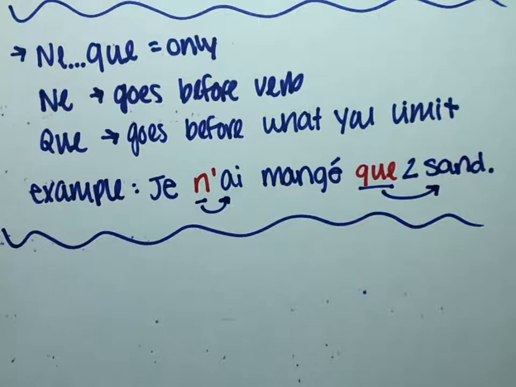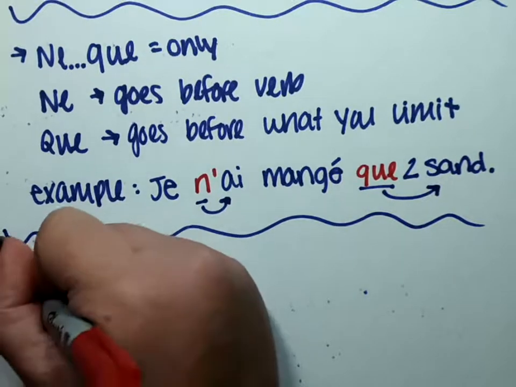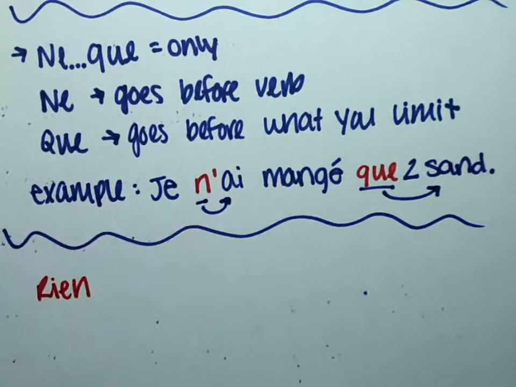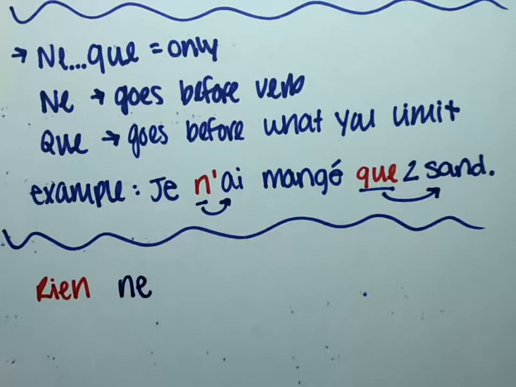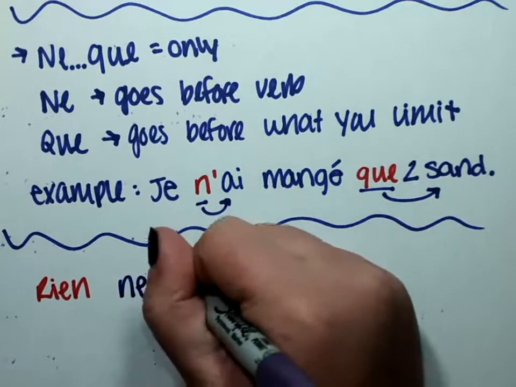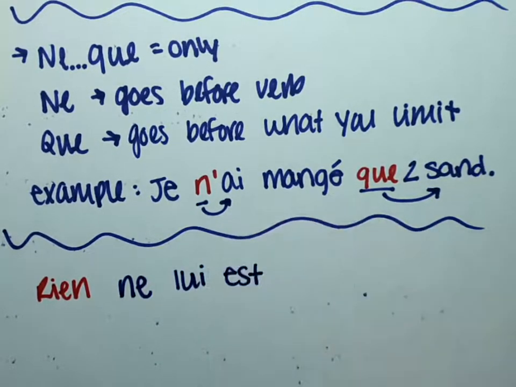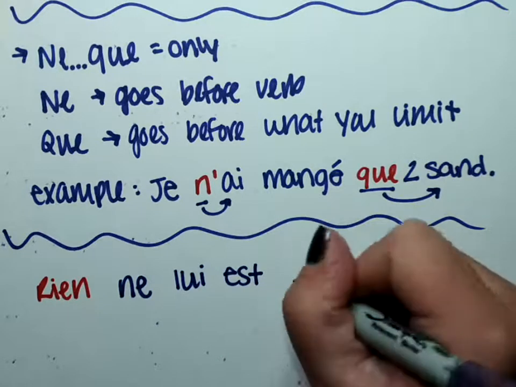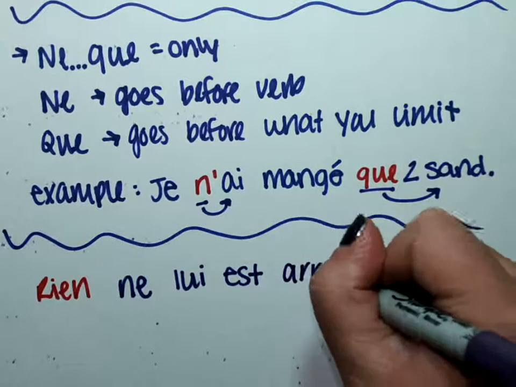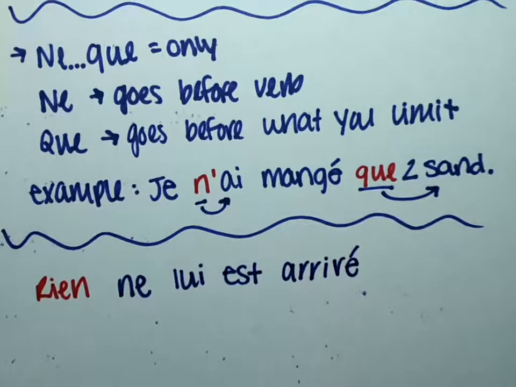So our rien is still going to go at the beginning of our sentence. Then we have our ne, then your pronoun lui, your helping verb for the passé composé, est, and then the past participle arrivé.